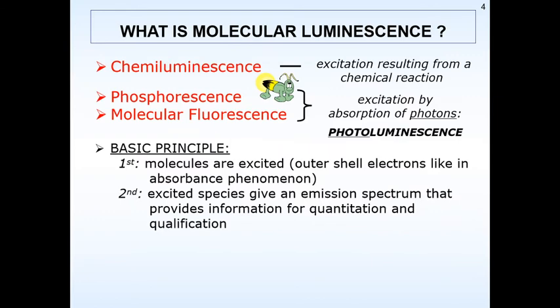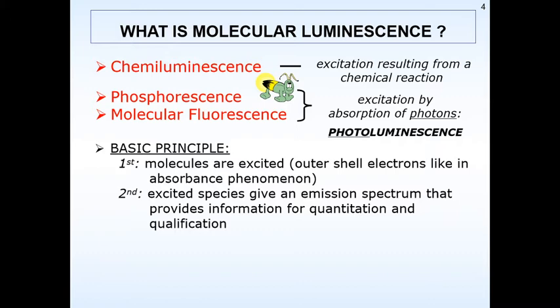What is molecular luminescence? It comes with the categories of chemiluminescence, phosphorescence and molecular fluorescence. Chemiluminescence is nothing but excitation resulting from a chemical reaction. An example is luciferin. When there is excitation by the absorption of photons, it is called photoluminescence.